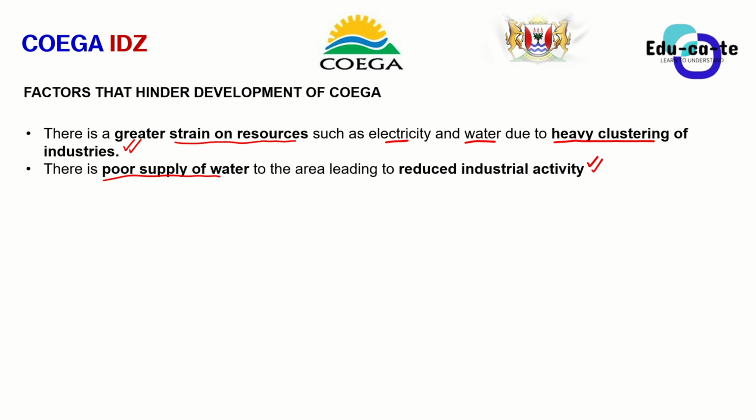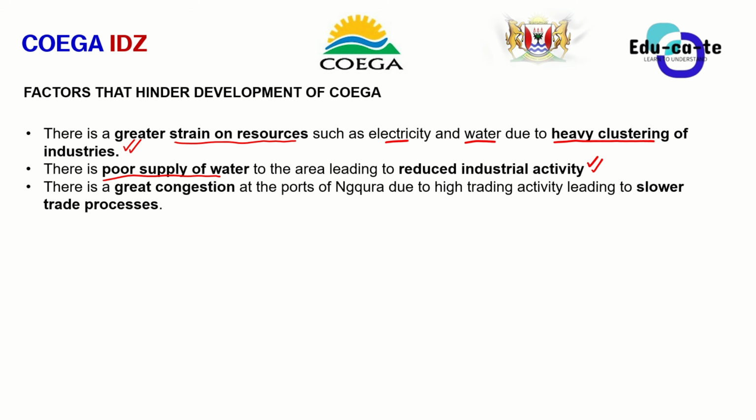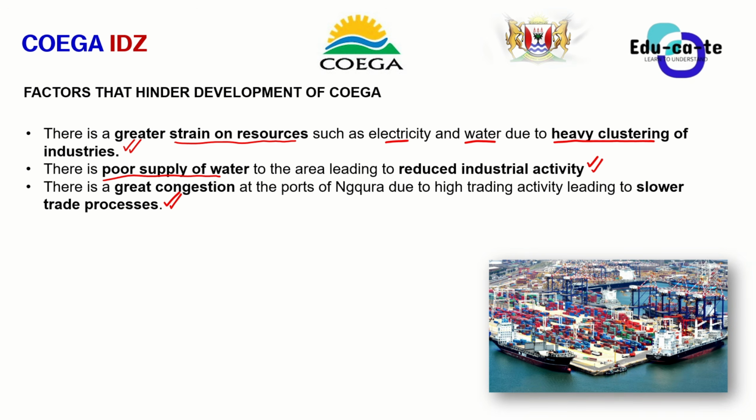And then when you look, there is also great congestion. There is a lot of congestion at the port of Ngqura due to high trading activity, leading to slower trade processes. Why do we say that there is greater congestion, or what is this congestion that we are talking about? The port of Ngqura is one of the largest ports used for international trade between South Africa and other countries, especially countries overseas.